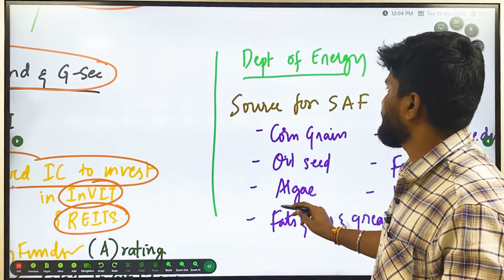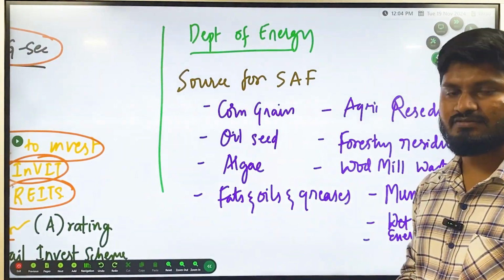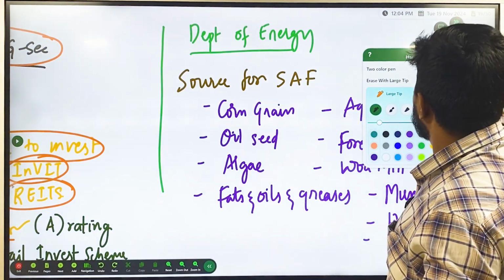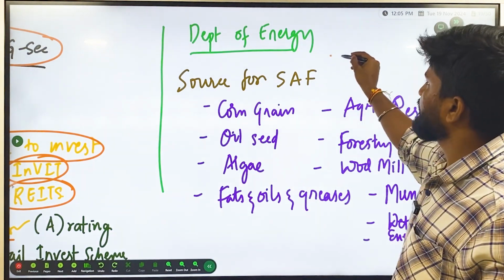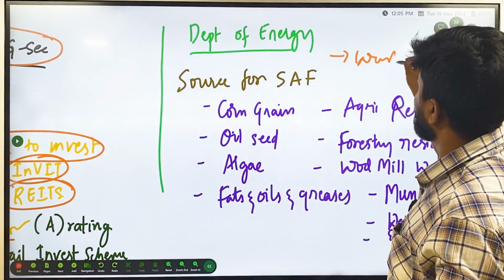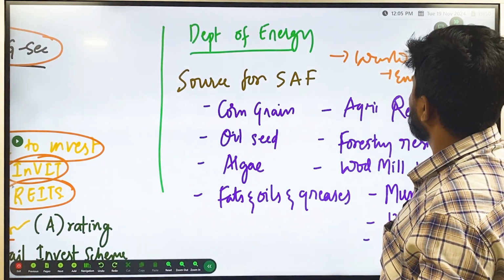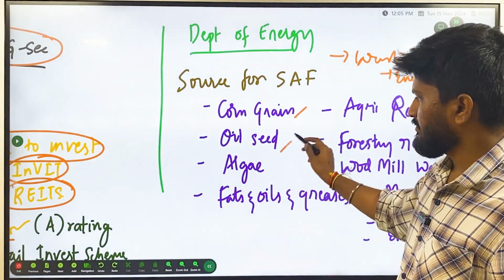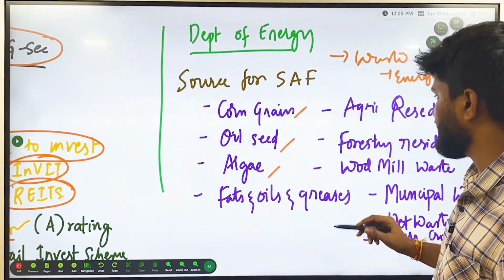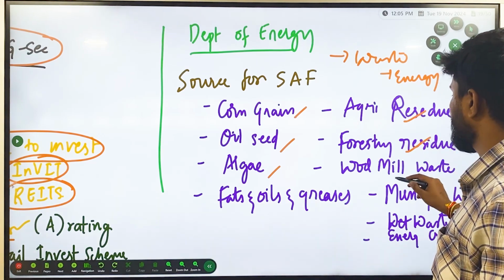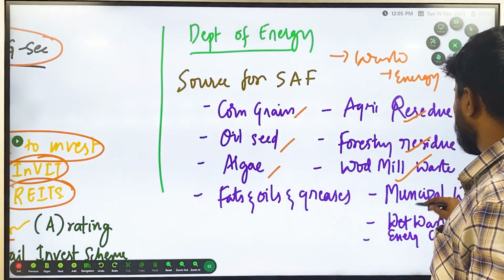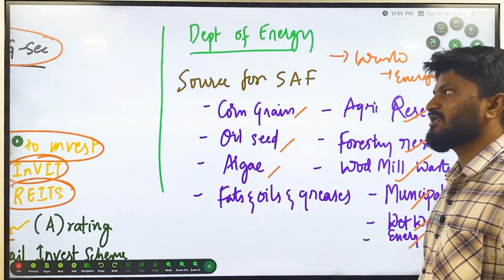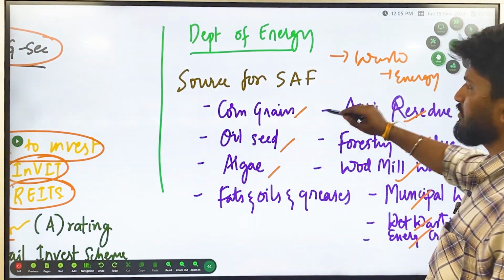according to the Department of Energy, the source for sustainable aviation fuels, this is a scheme which aims to convert waste into energy. So what are the wastes here? Corn grain, oilseed, algae, fats, oils and greases, agriculture residue, forestry residue, wood mill waste, municipal waste, energy crops. These are all the raw materials which can be used as a source for sustainable aviation fuel.